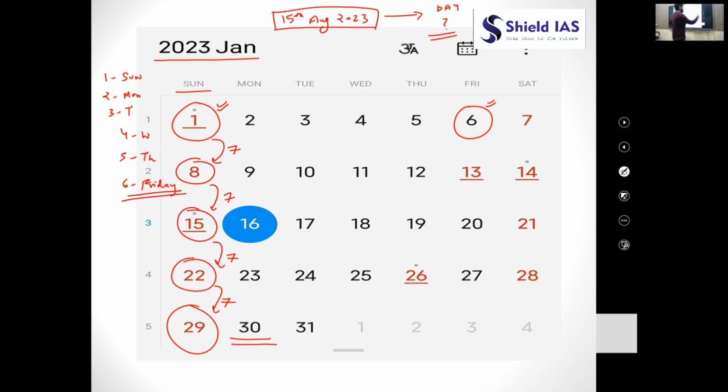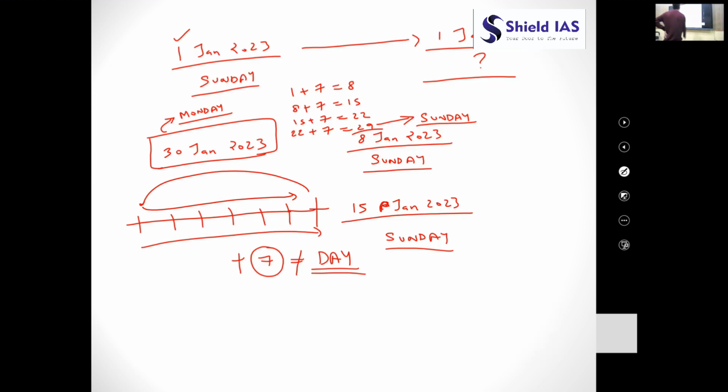So this can be done. This can be another approach to solve a particular question, right? So 30th January 2023 would be Monday.